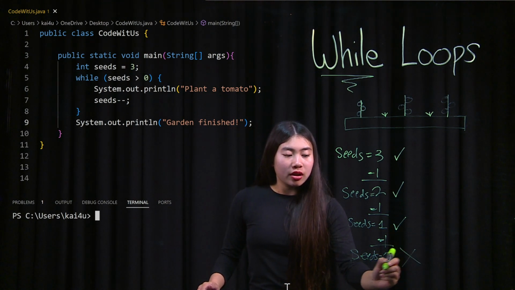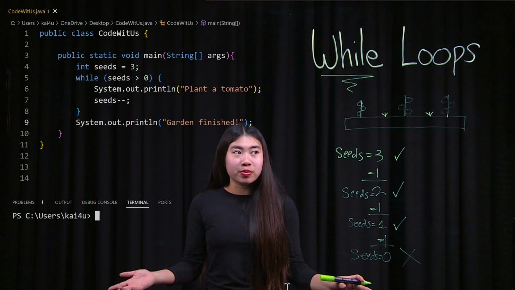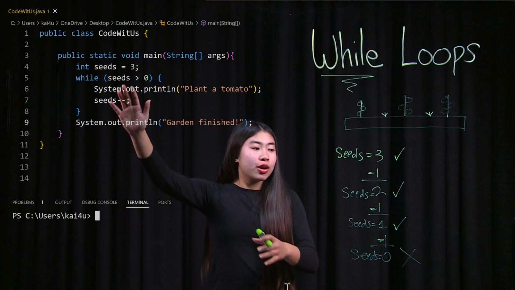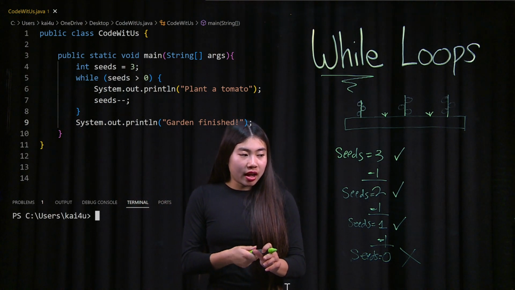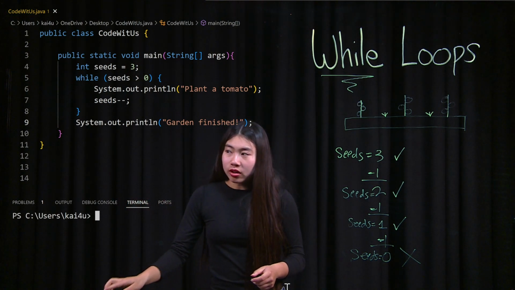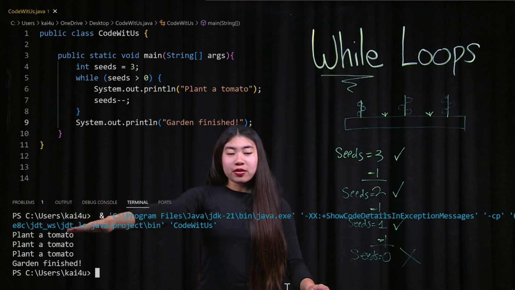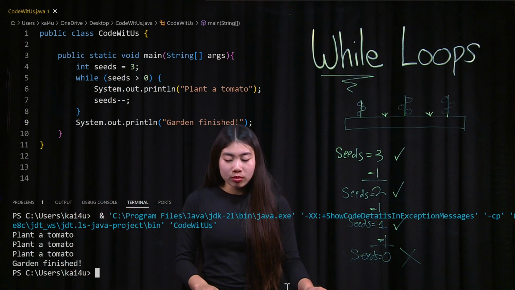No. So now because our conditional is false, we know, hey, we reached the end of our loop, and we don't plant any more tomatoes. Now we go back to the code. We finished the while loop, so now we just print out garden is finished. And like we saw earlier, if we run it, we plant the tomato 3 times, and then after that, we finish our garden.